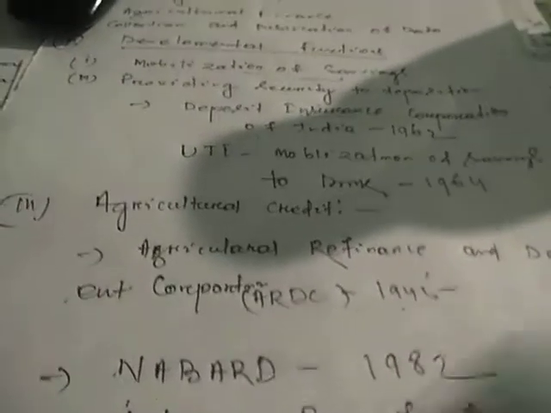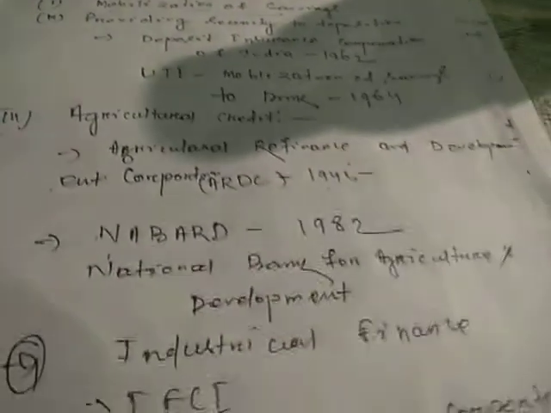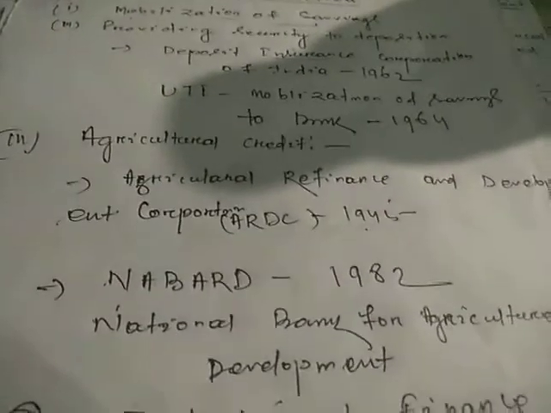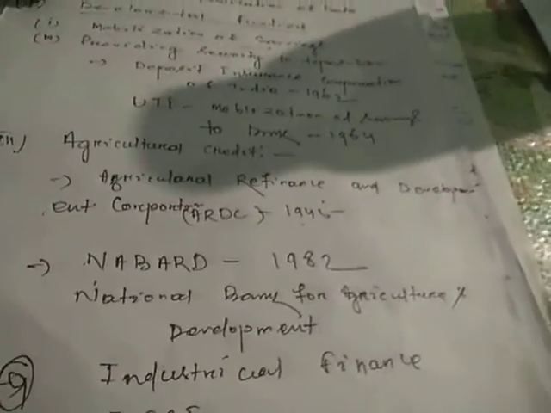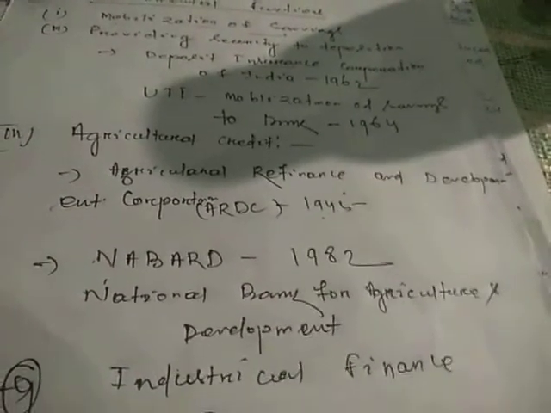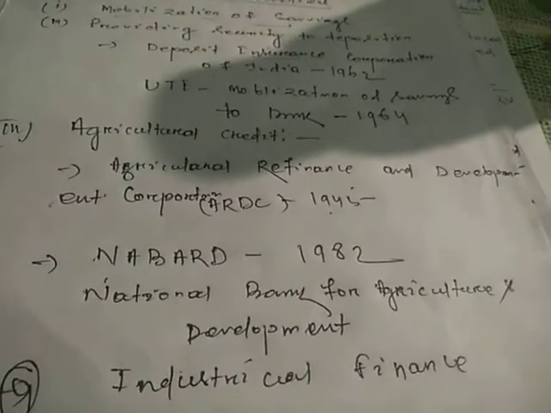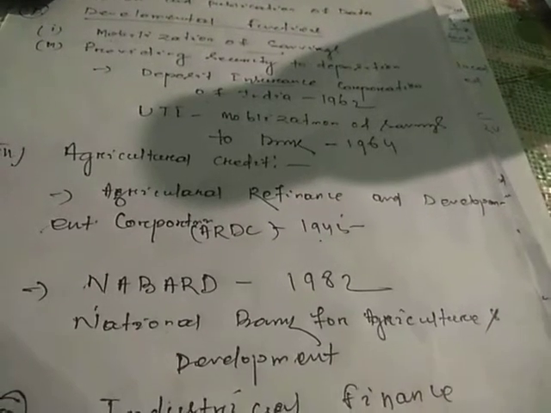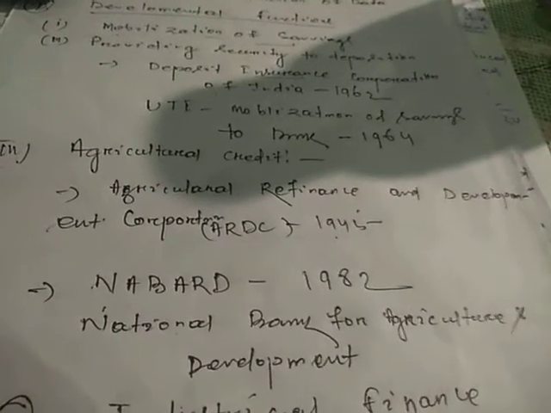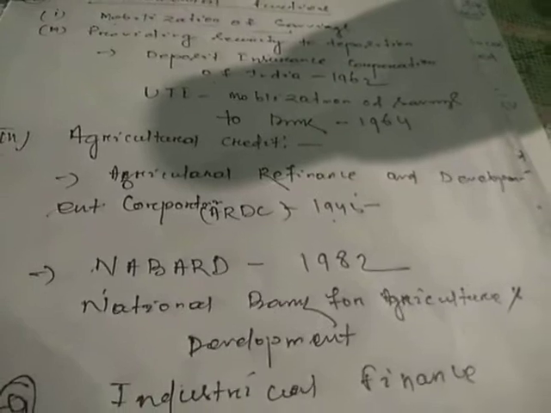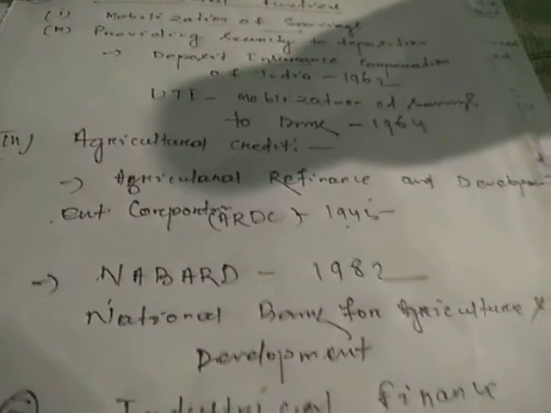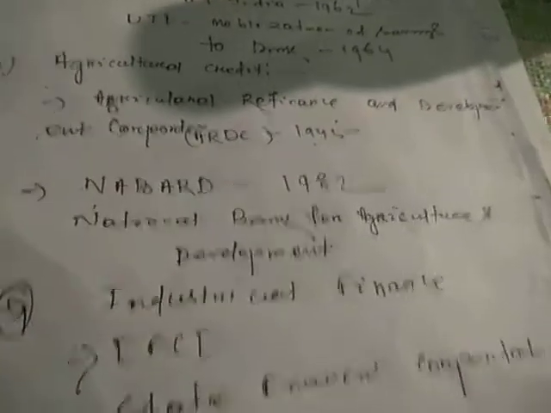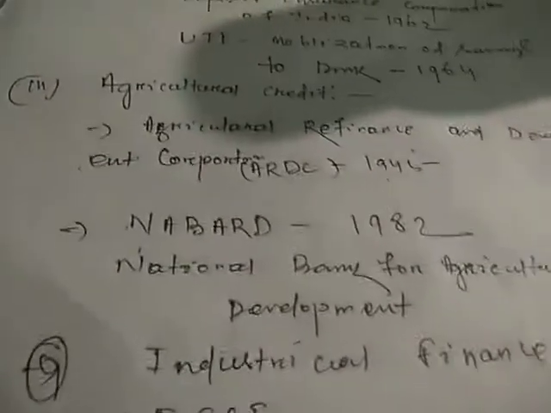So automatically our economic sector will be developed, and that's why the government also prepares some plans and policies on how to uplift the agricultural sector. It has to import some agricultural tools and agricultural practices from abroad for the development of agriculture. And the RBI also provides that much finance to the agriculture sector.